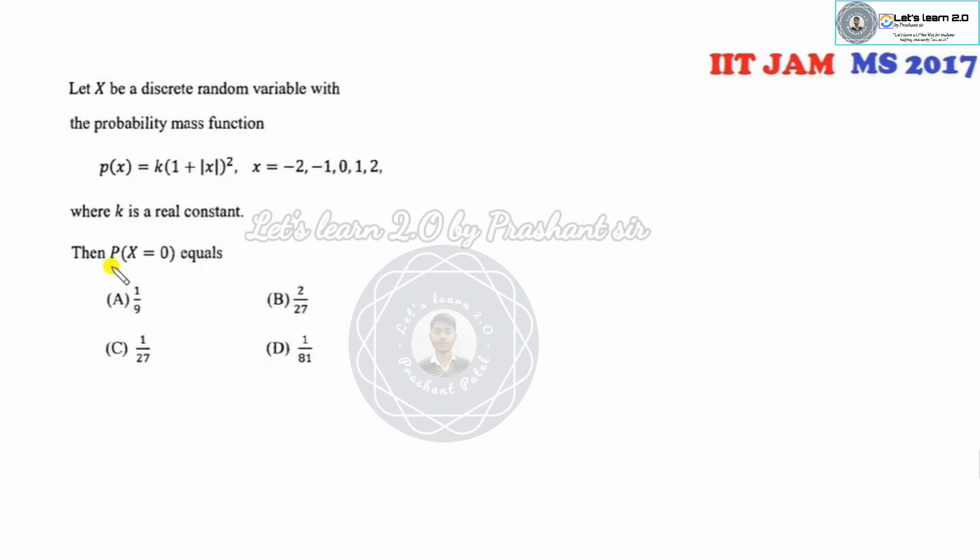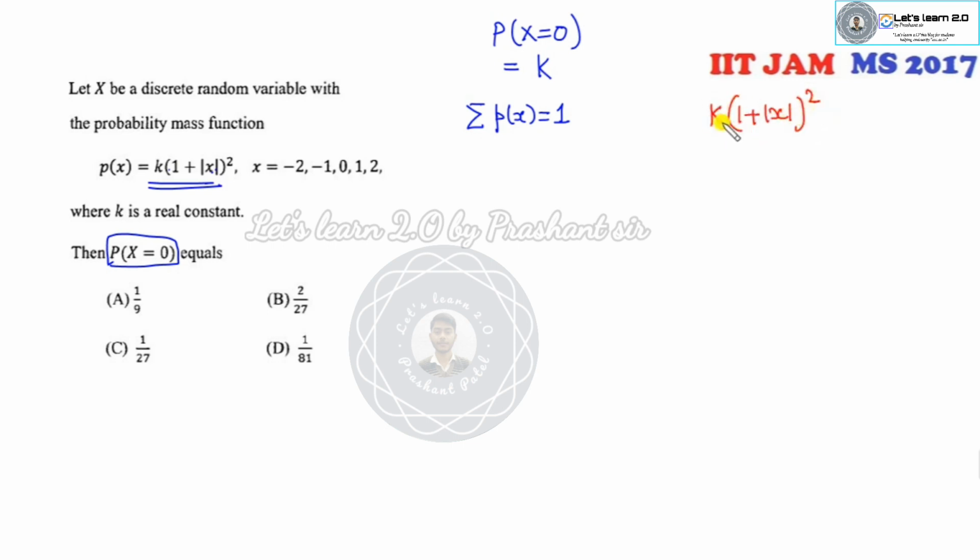Look at this another one. Your target is to find this value. Firstly, you can express this number. What is the probability at x equal to 0? If I substitute x is 0, this is 0, so the answer will be k. Now how can you find the value of k? We all know the sum should be 1. But in this case, we needed this value. So can I find the values of this?